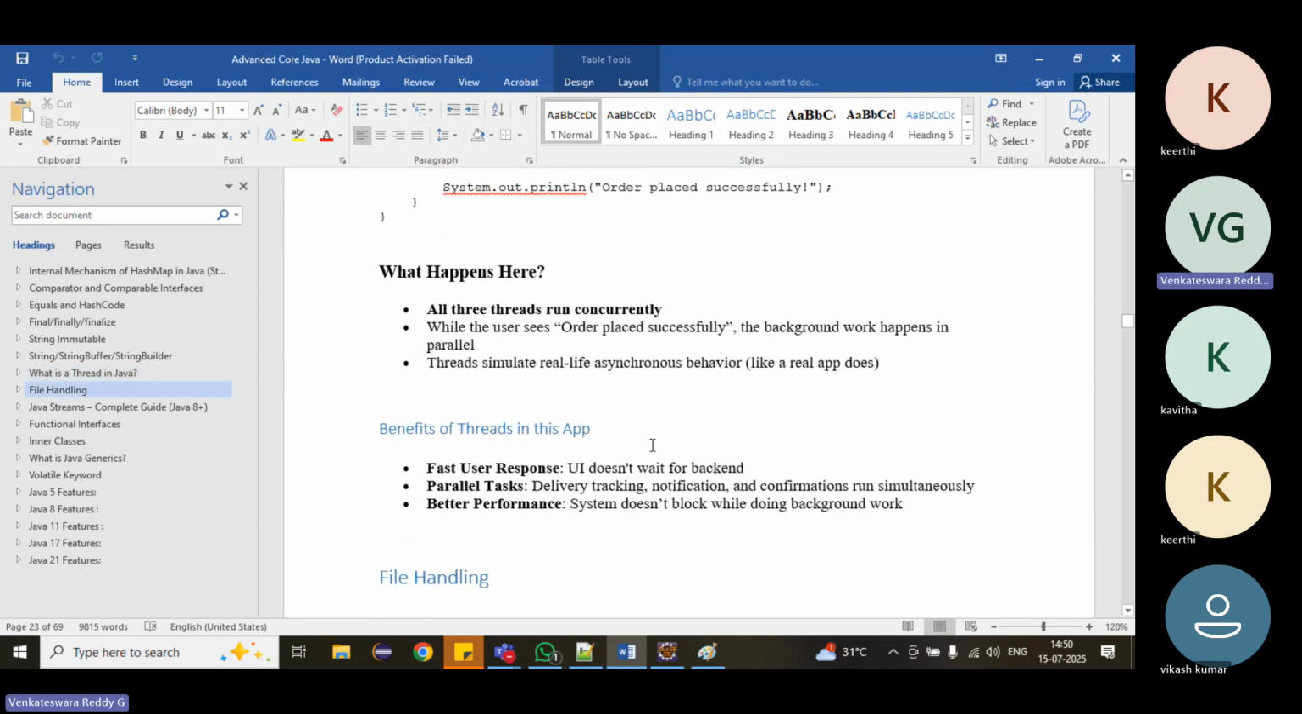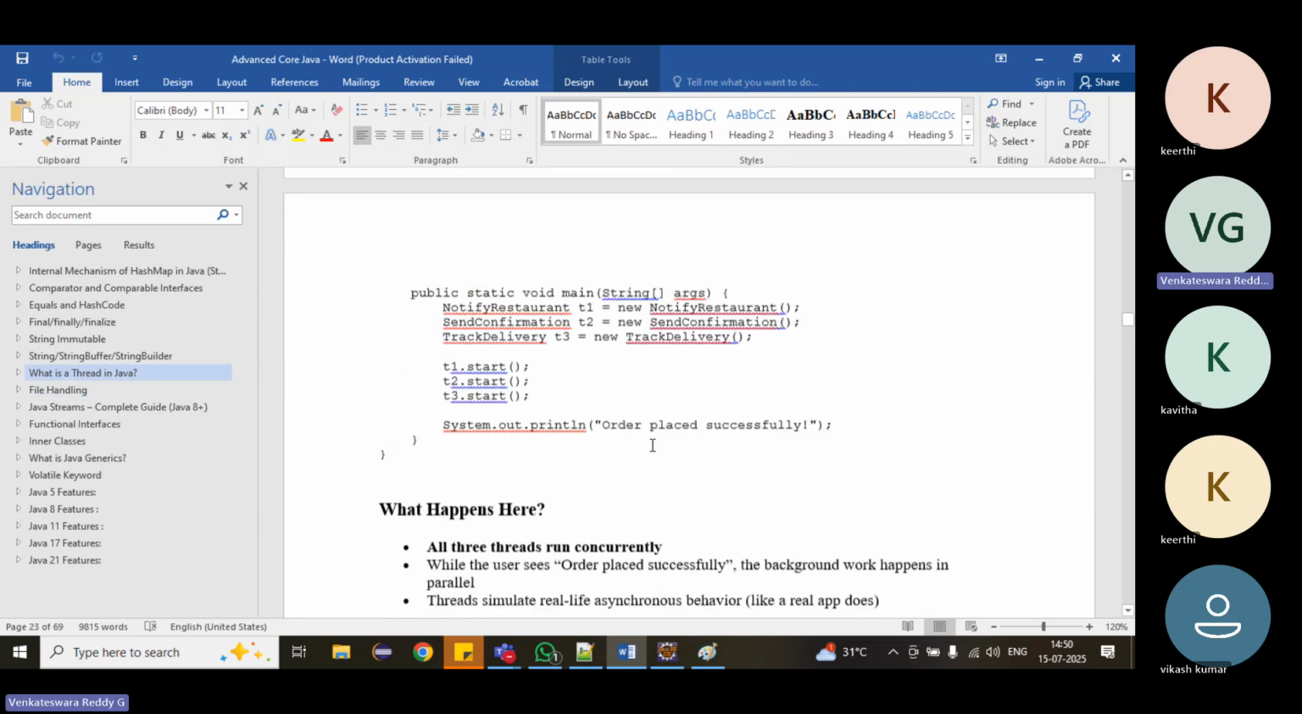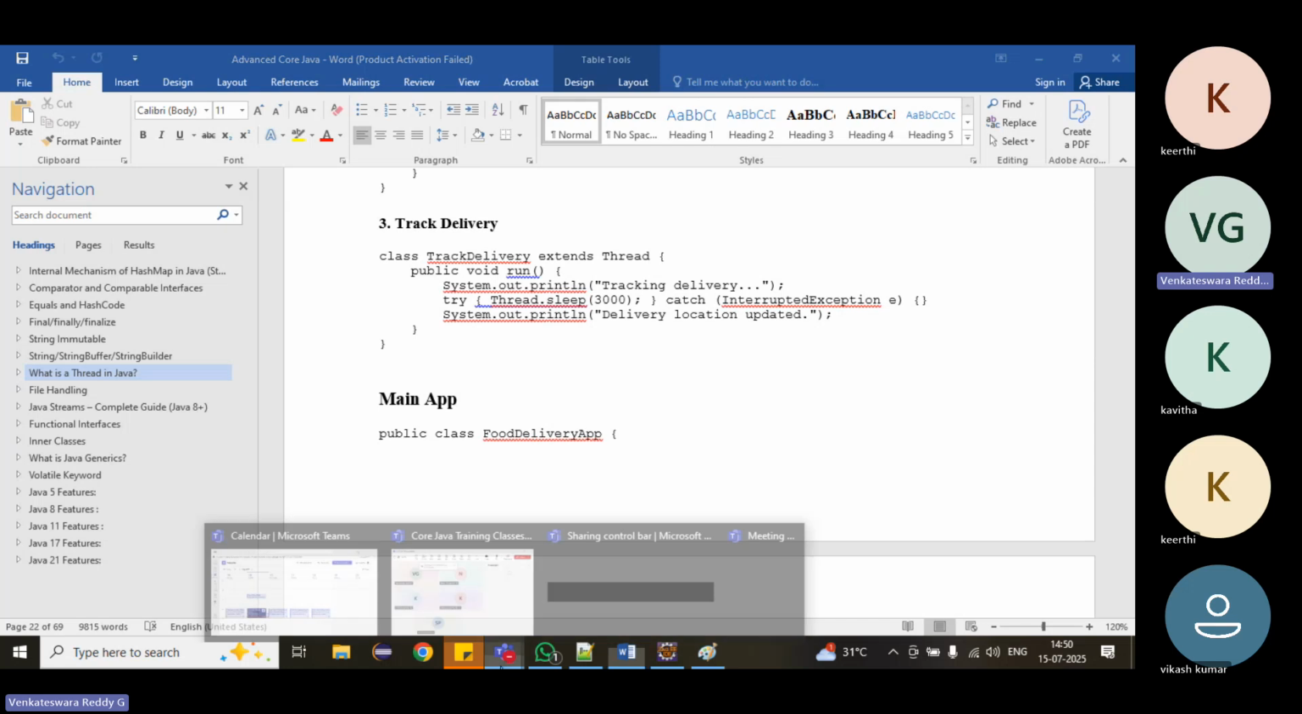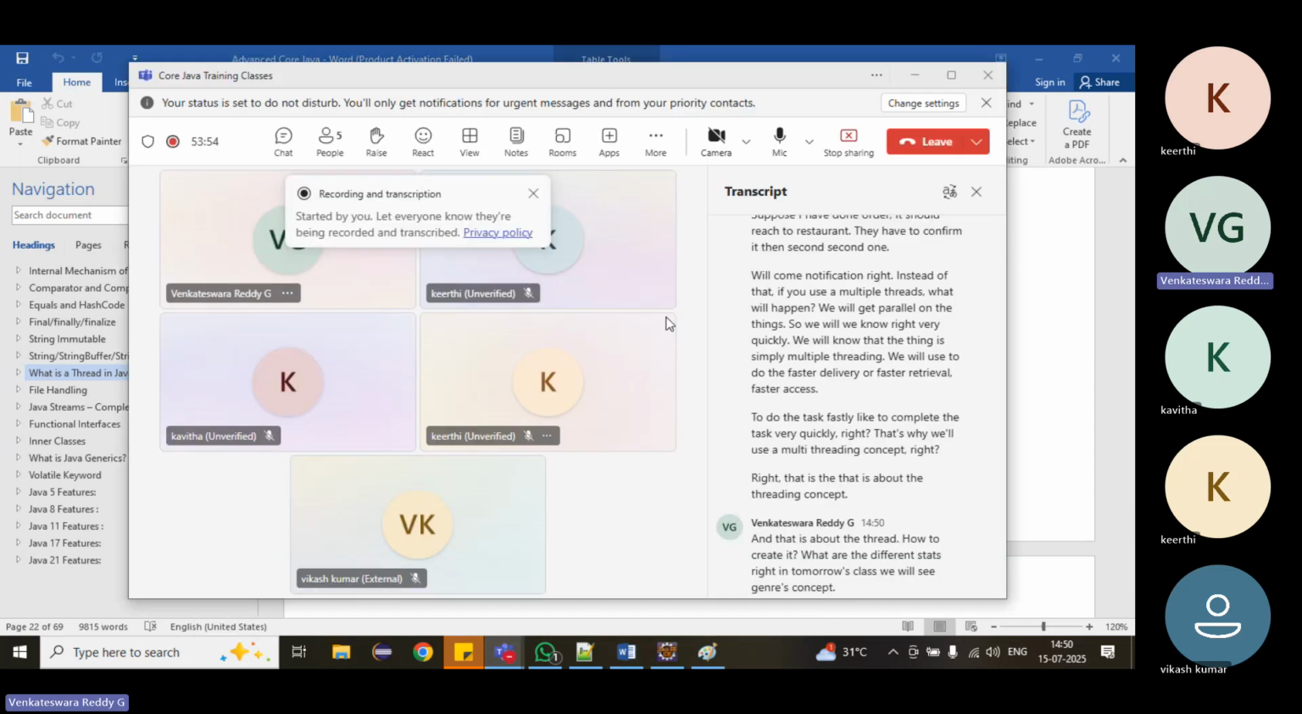That is about the threading concept: how to create a thread and what the different states are. In tomorrow's class, we will see the generics concept. We'll see generics.